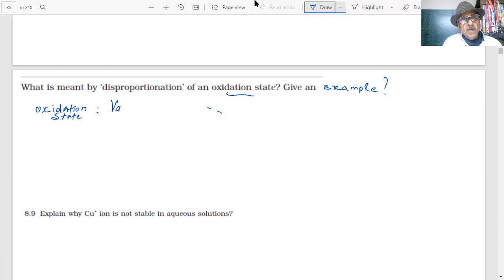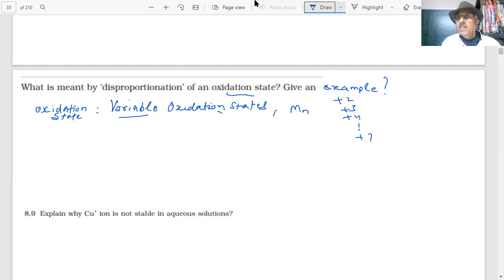Reactions which have both oxidation and reduction. Okay. This will happen for those elements which show variable oxidation states. Clear? For example, if I say manganese, manganese has +2, +3, +4, up to +7. This is the highest value, this is the lowest value. This will always be reduced and this will always be oxidized. It will lose electrons, it will gain electrons, because it cannot go above +7.